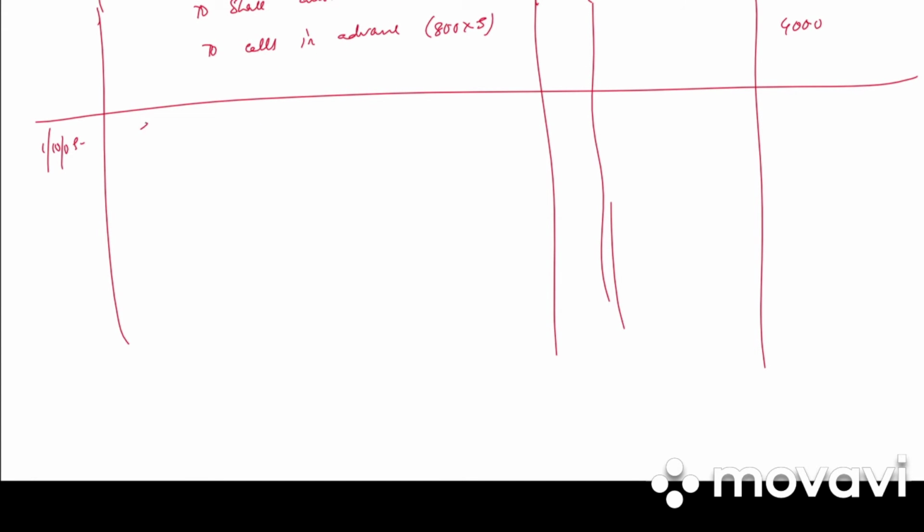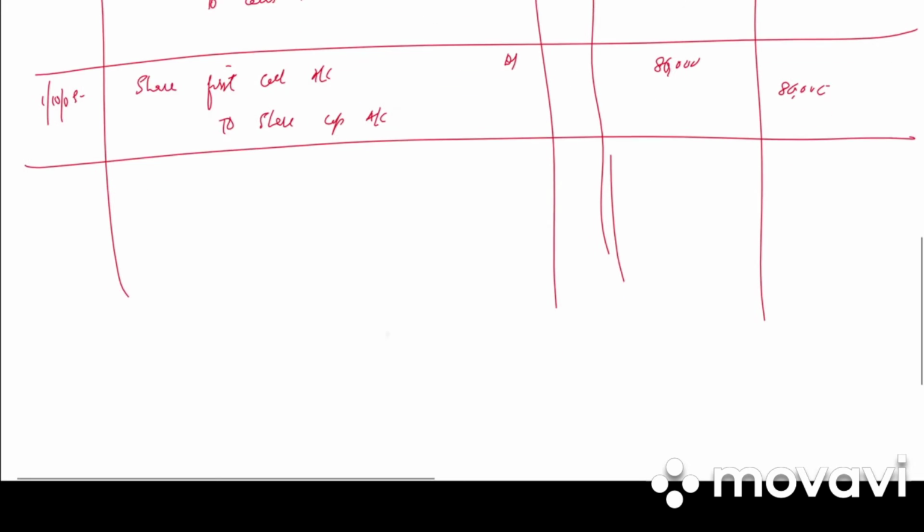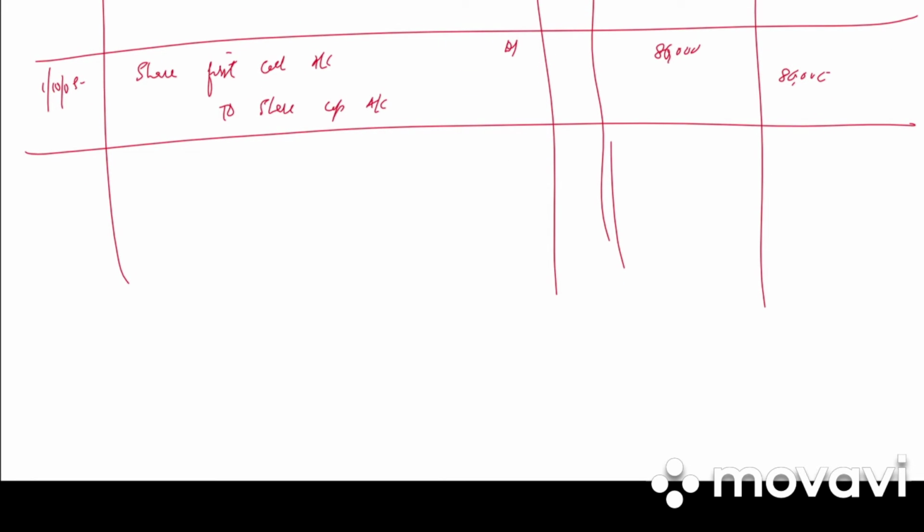Next, 1st October 2005, share first call account debited to share capital account. That is 40,000 into 2, 80,000 debit, 80,000 credit. Write the narration: first call due on 40,000 shares at rupees 2 per share.